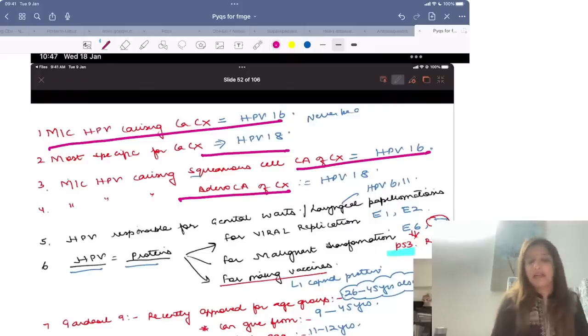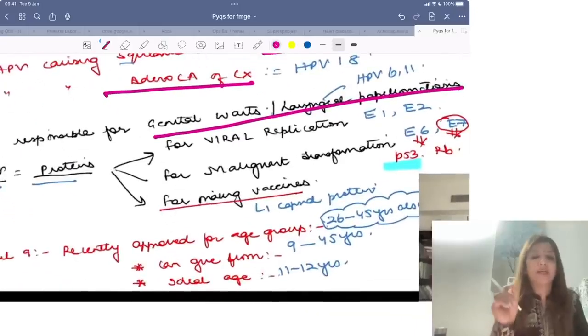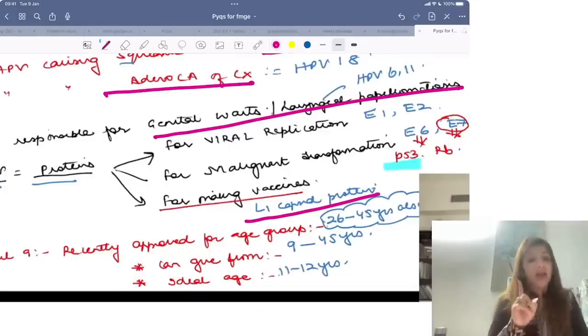HPV 6 and 11, they are responsible for genital warts and laryngeal papillomatosis. Please remember, about HPV they also ask which protein of HPV is used for making HPV vaccines. So L1 capsid protein is used for making HPV vaccine. HPV vaccines is very important. In India recently Sarvavac has been made. Sarvavac is the first quadrivalent vaccine which has been made in India. Right?